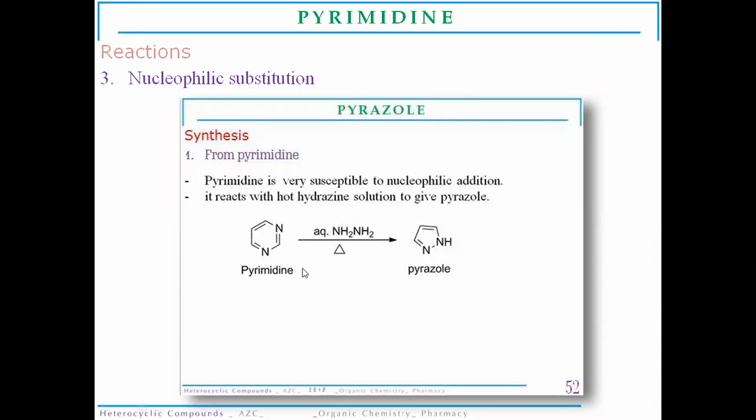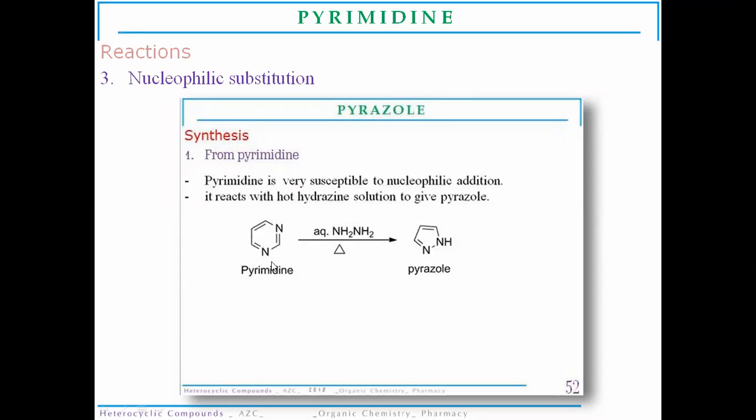As these positions are electron deficient, they will take the electrons from the nucleophile and undergo substitutions at positions 2, 4 and 6. Pyrimidine is stable in cold alkali, but if we treat it with a boiled solution of hydrazine, there will be a total change in the ring structure.